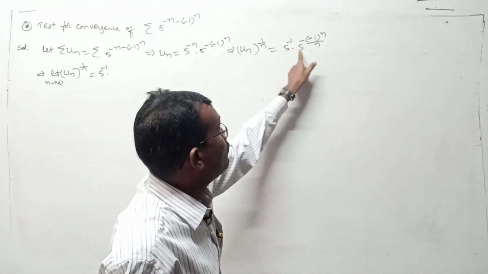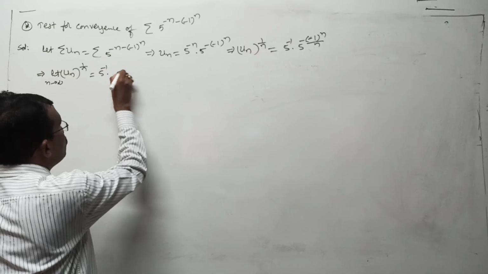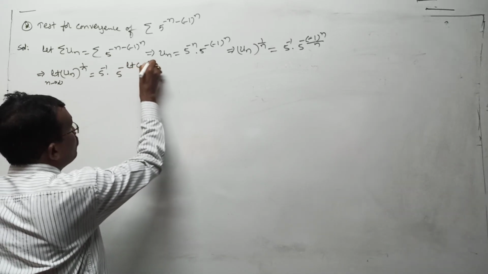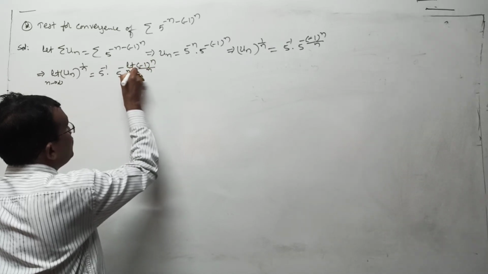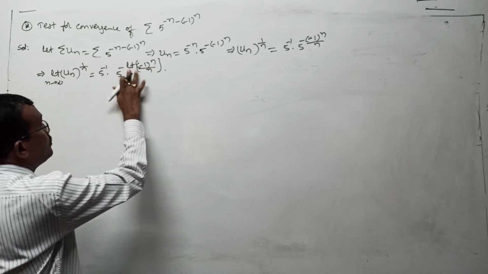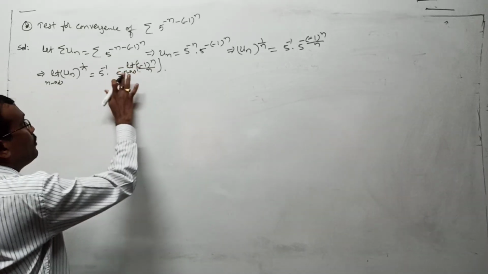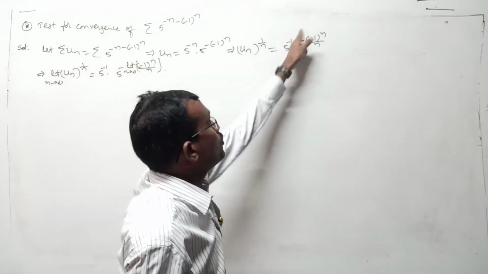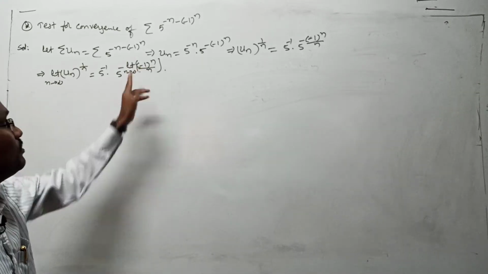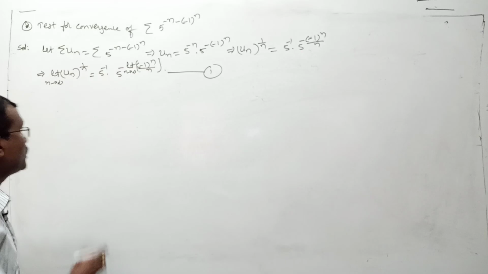Whenever we are doing the limit, go for the power directly. I mean it is 5 power minus of the limit of minus 1 whole to the power of n by n as n tends to infinity. Understood or not? This is your actual condition: 5 power of this total limit as n tends to infinity. But what is this limit, once look? This is relation number 1, and this limit only I want to calculate.